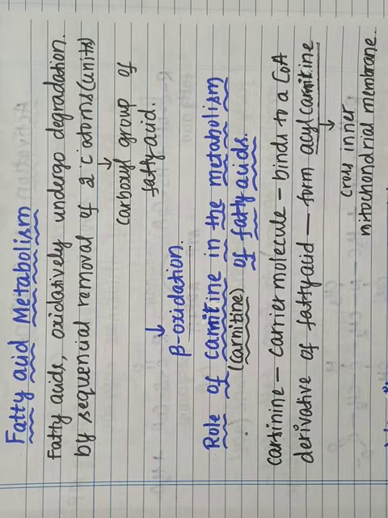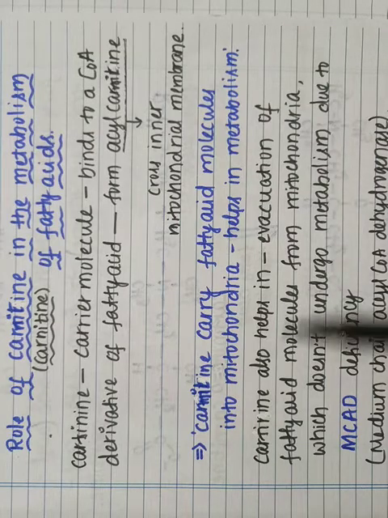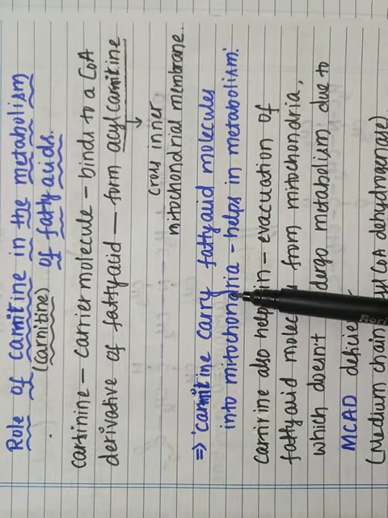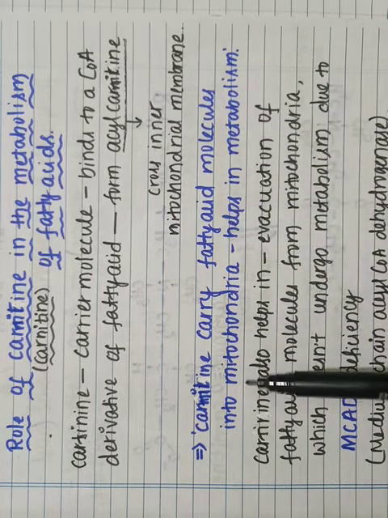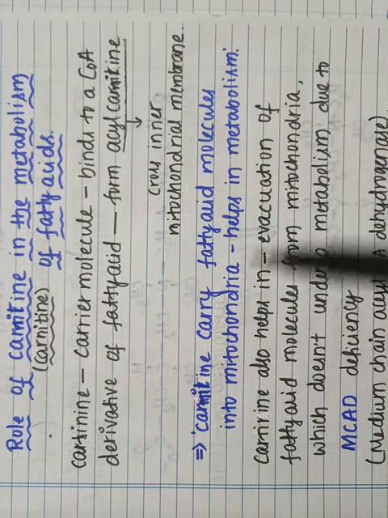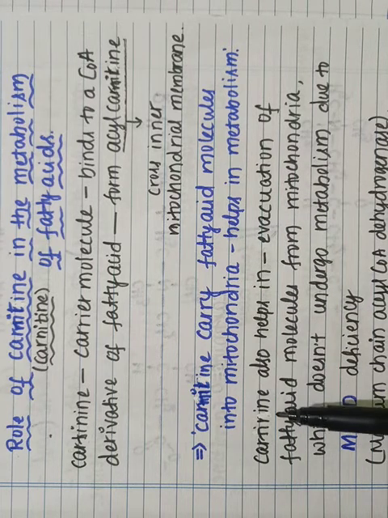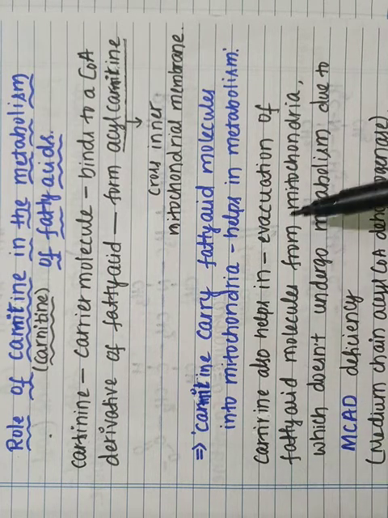Not only this, the carnitine also helps in the evacuation of fatty acid molecules. So let us see that. The carnitine carries the fatty acid molecules into the mitochondria. In addition to this, the carnitine also helps in the evacuation of fatty acid molecules.